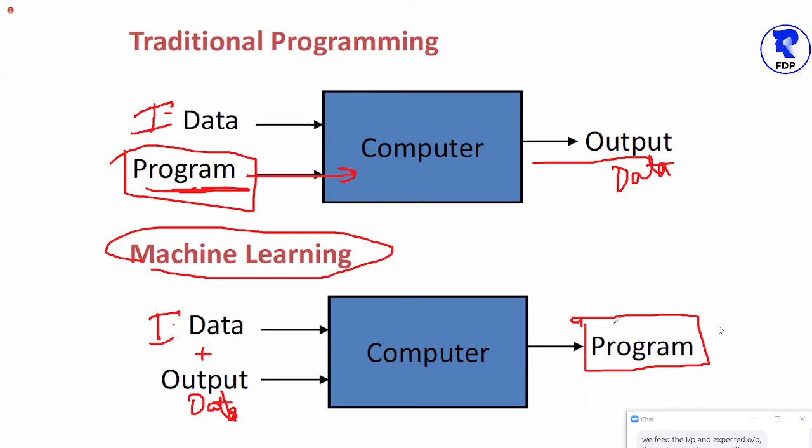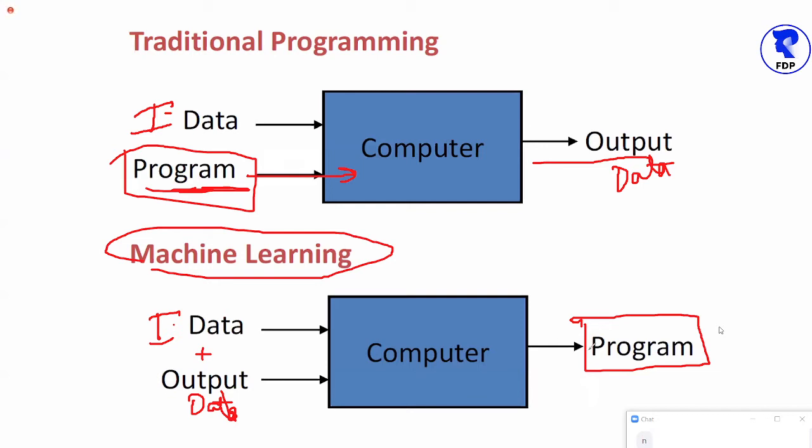So please tell me, if the program is generated by a machine, can we say that it is an explicit program? Or what terminology would better describe this program? That it is not a human written program. This is a machine generated program, or we can say an implicit program.